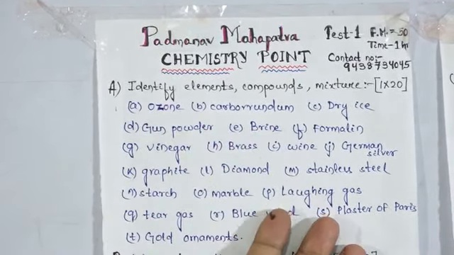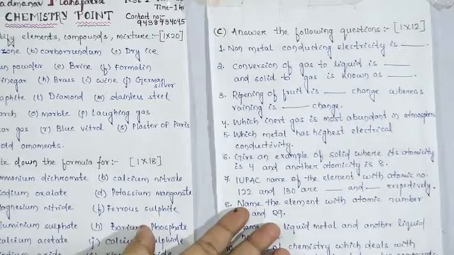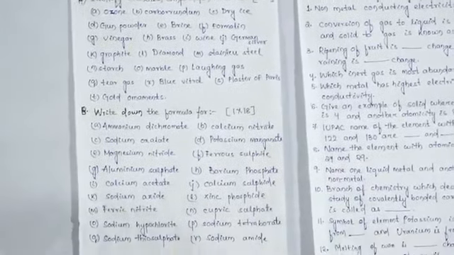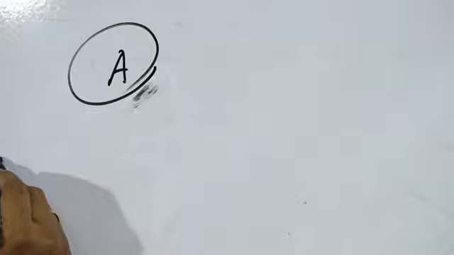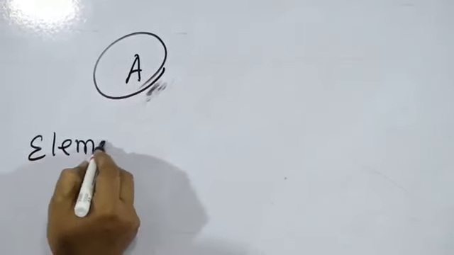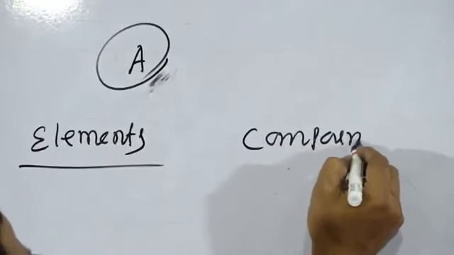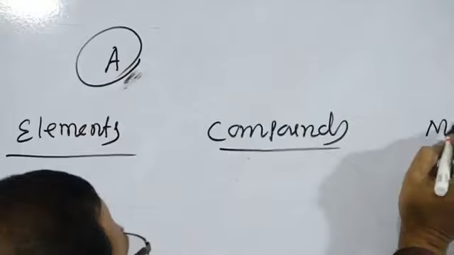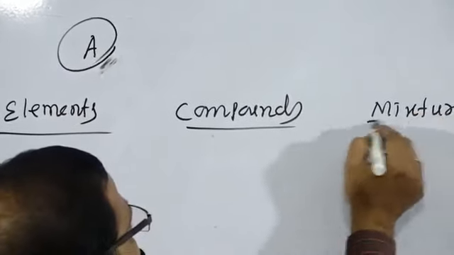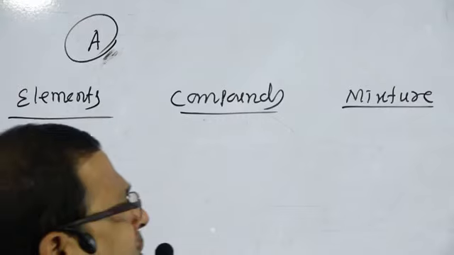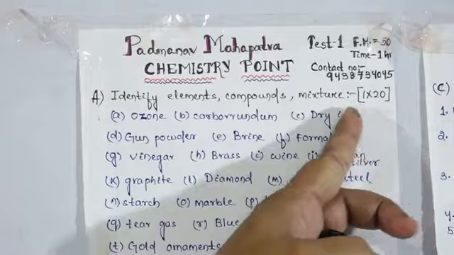And accordingly, we have to prepare questions and you should prepare for this exam. So the first question, part A: we have to separate elements, compounds and mixtures. Question A carries 20 questions, each containing 1 mark.